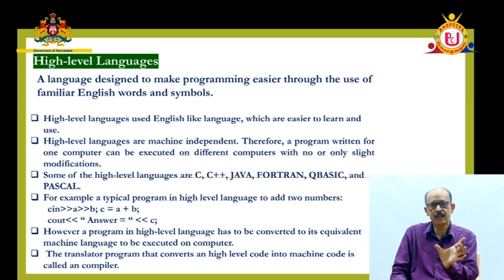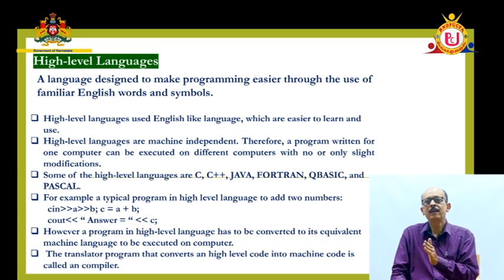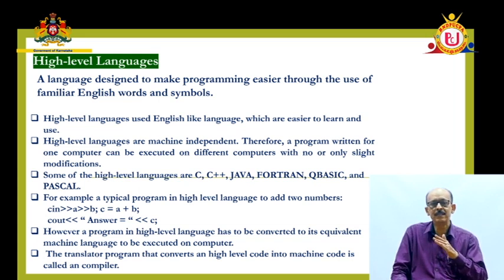For translation, for conversion, some time is required. That is why it takes more time to execute compared to machine level language, and also compared to assembly level language. Machine level language is high speed, no doubt, because it is in the machine understandable language and can be executed directly. An assembly level language program is translated to machine level using an assembler. A high level language program can be translated to machine level language by using a compiler or interpreter.